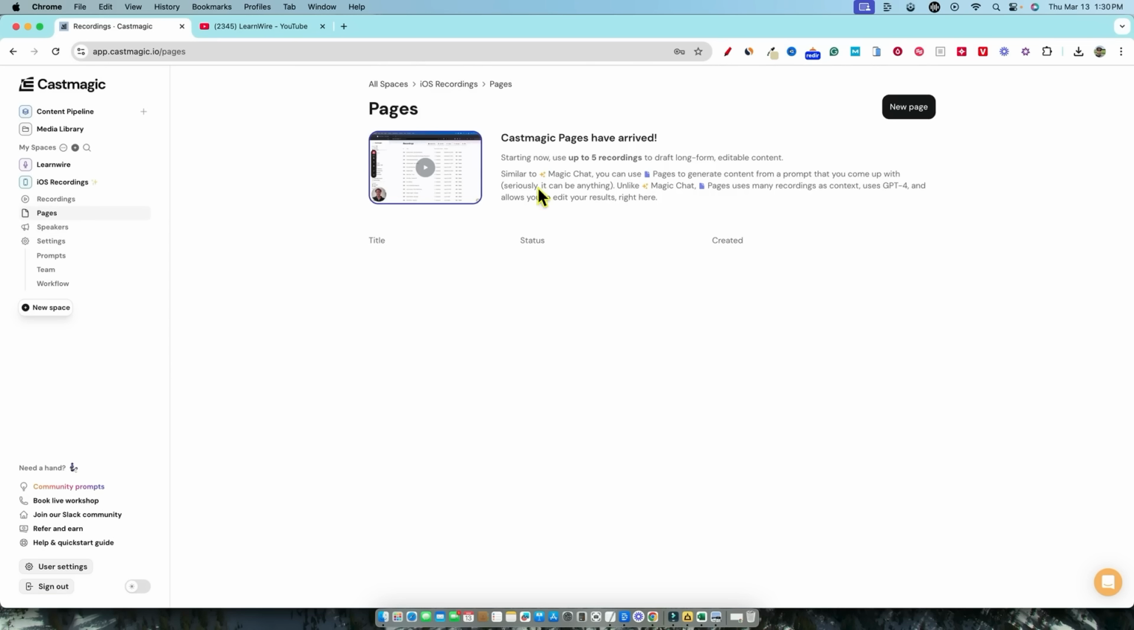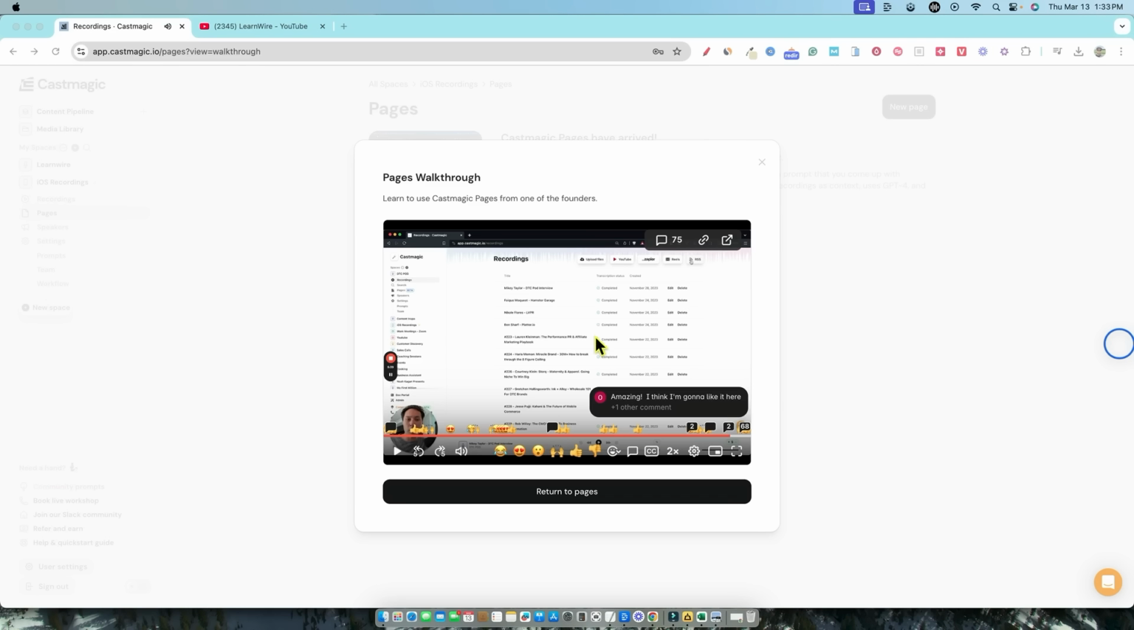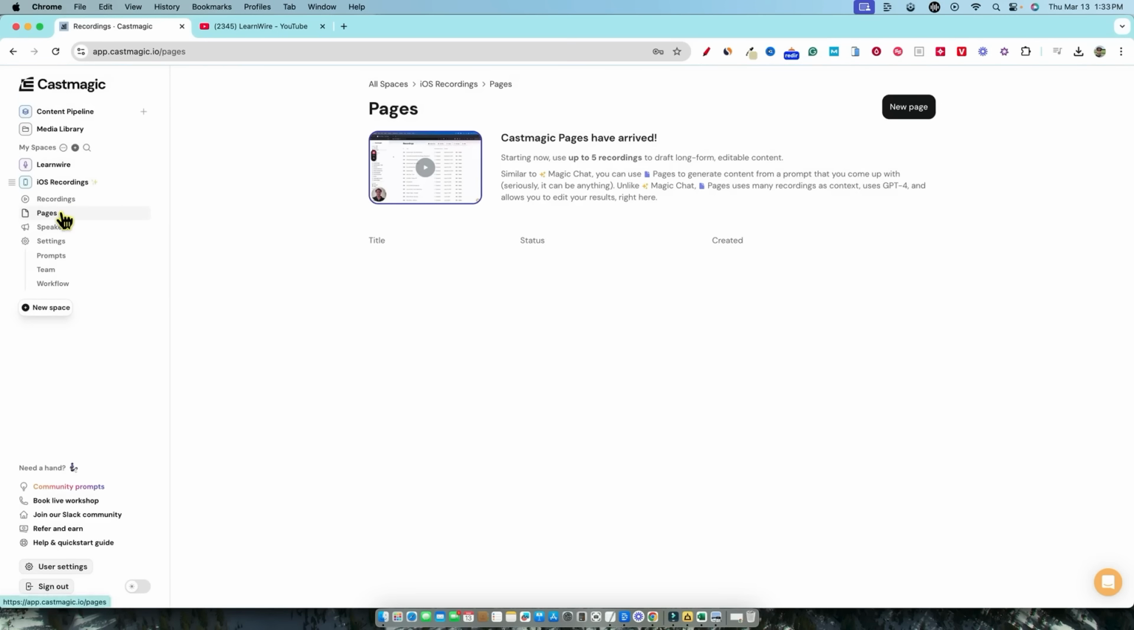We have pages over here. Castmagic pages have arrived. Start now. Use up to 5 recordings to draft long form editable content. Perfect. So I just went and watched this pages walkthrough, and they went over a bunch of different features as well. So what pages does is it allows you to combine different recordings. So let's just say you recorded a bunch of different 30-second, 1-minute clips, short form content, or it can be long form as well, but you can combine multiple pieces of content, videos, audio, whatever, and put them together and then create a blog post or create something from multiple inputs.